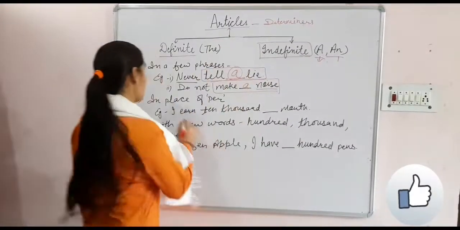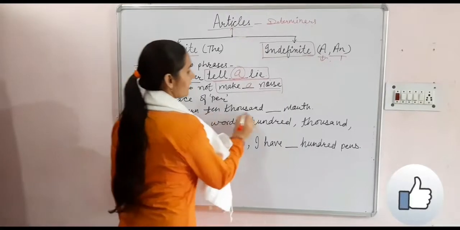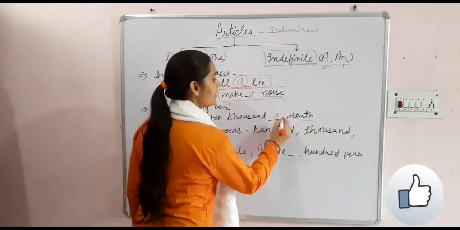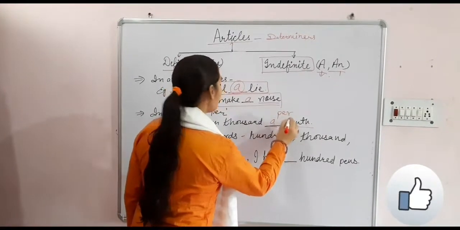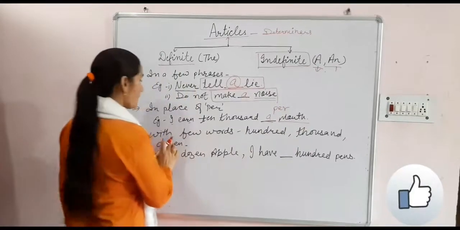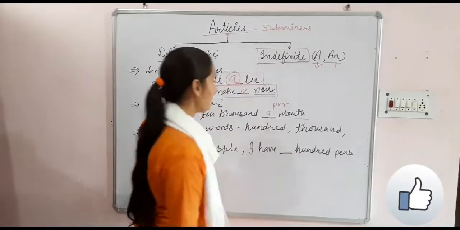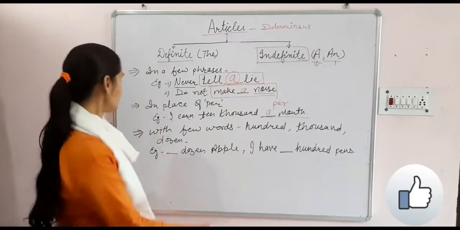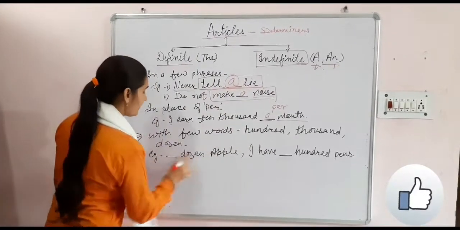For a single unit: I earn 10,000 a month. A month means here per month, I earn 10,000. With a few words like 100, 1000, dozen, we use a: a dozen apples.